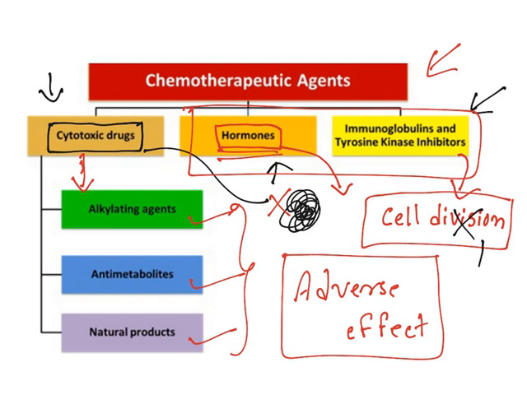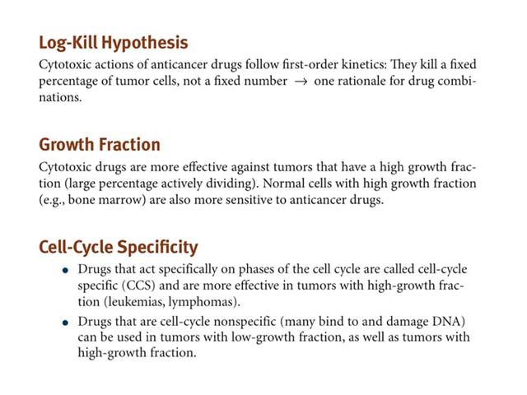But remember, it is not only the cancer cells which are under continuous cell multiplication. Bone marrow is under continuous cell multiplication. It will also get affected. So all of them become bigger adverse effects for these drugs. Now, after this, there are certain principles to treat cancer. One of the principles is known as the log-kill hypothesis. Understand this. See, cytotoxic actions of anti-cancer drugs follow first-order kinetics. Remember this, they follow first-order kinetics.